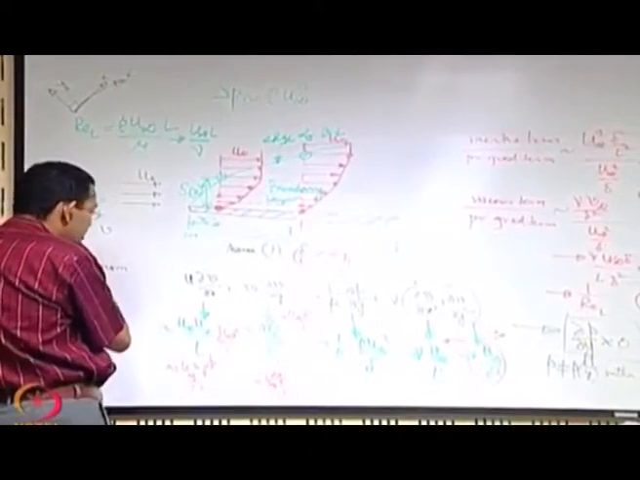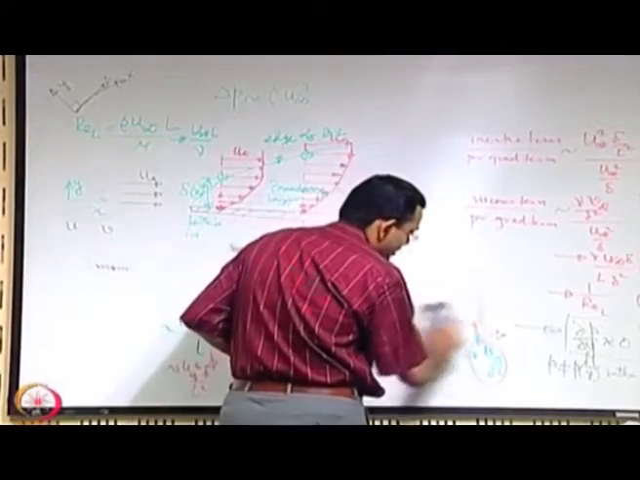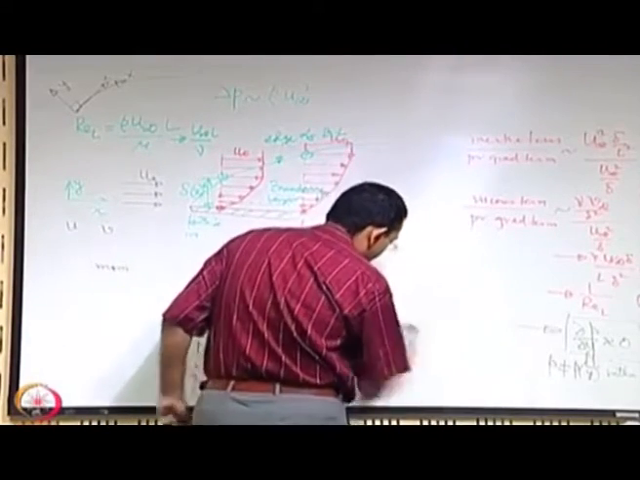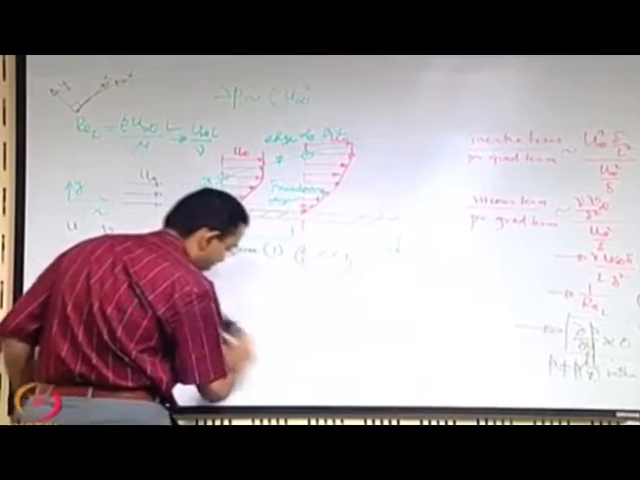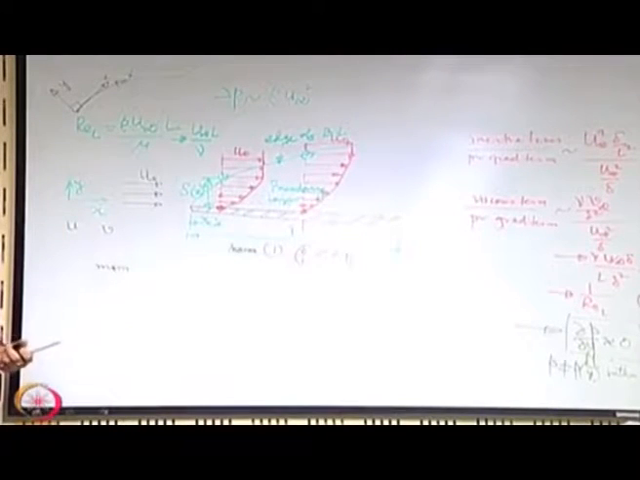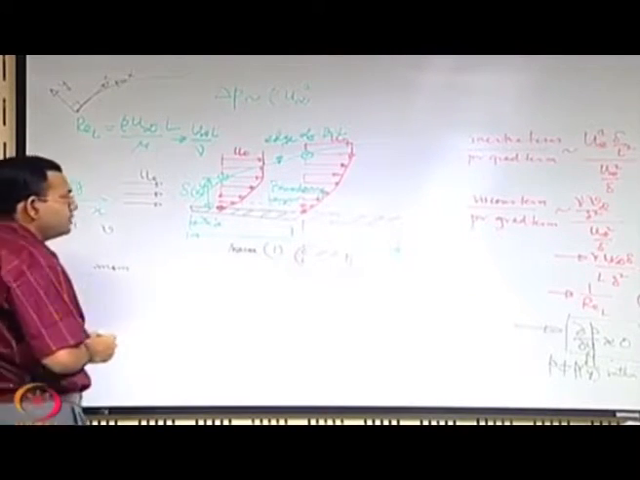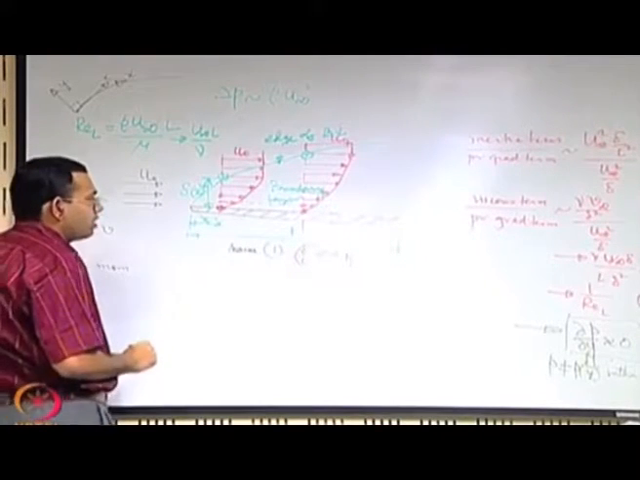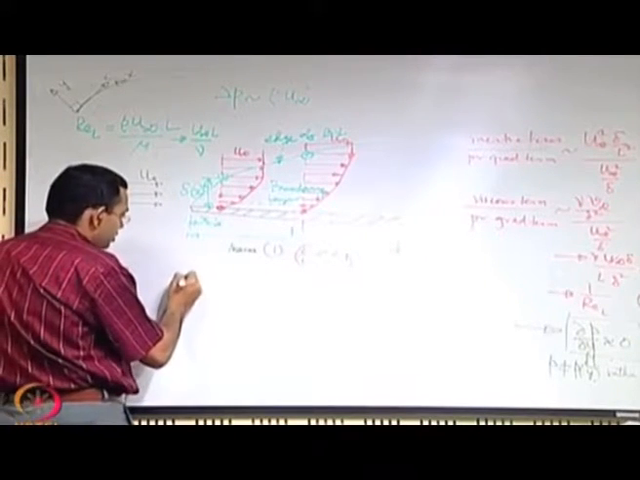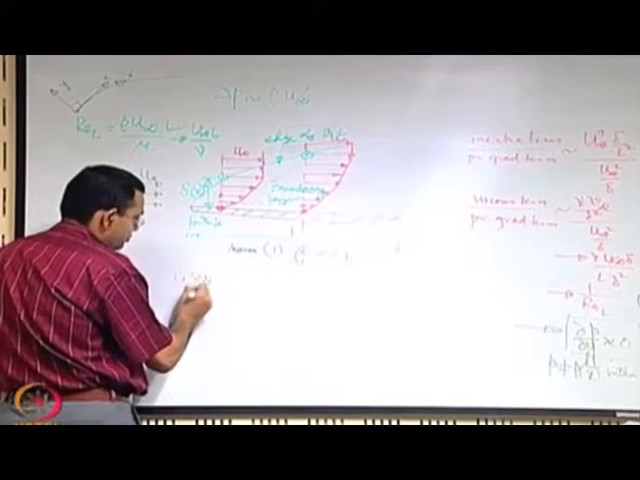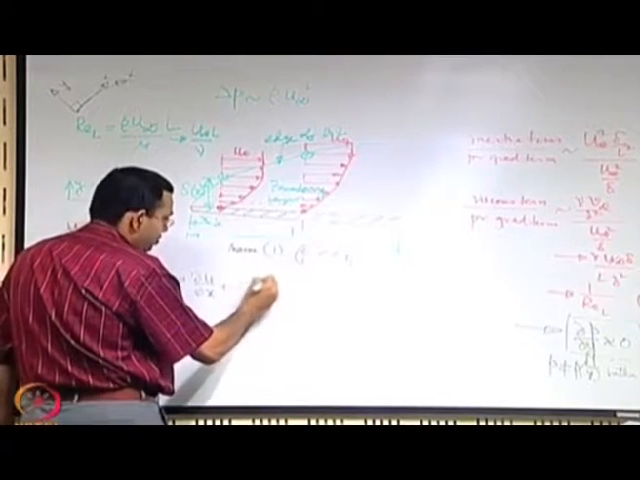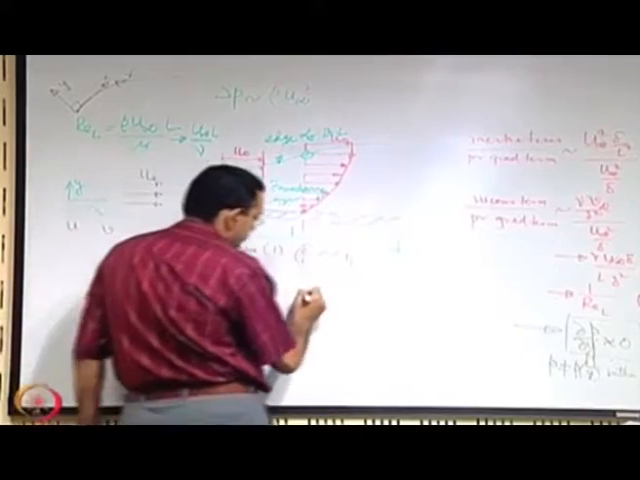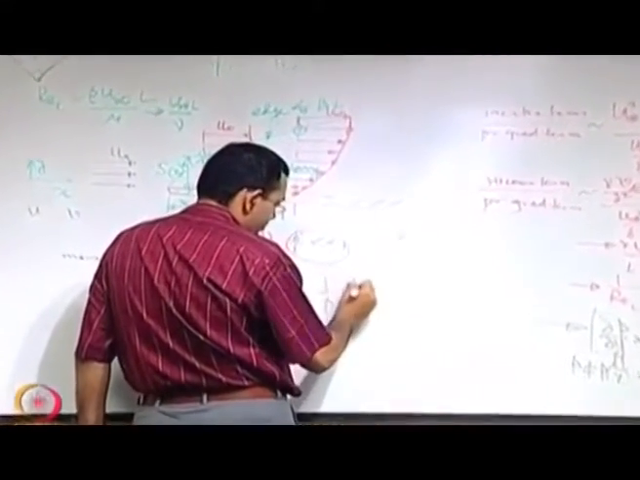Come to the x momentum equation, which should hold in some sense the key towards assessment of the behavior within the boundary layer. So, x momentum equation is that u del u del x plus v del u del y minus 1 by rho this one.